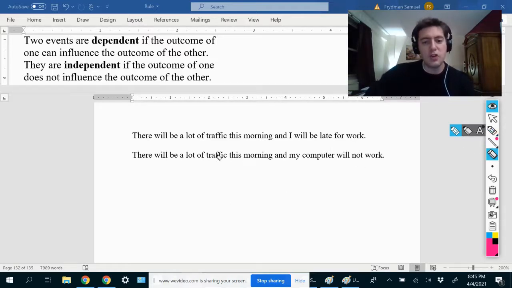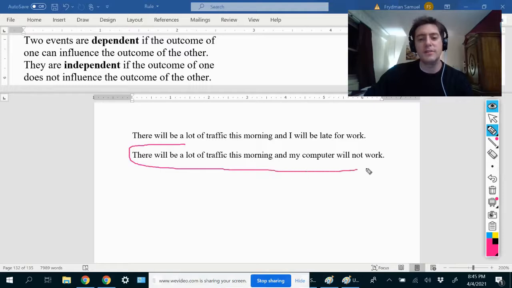There will be a lot of traffic this morning and my computer will not work. Well, whether or not there's traffic in the morning when I'm driving to work has nothing to do with whether my computer is working when I get there. So these two things have nothing to do with each other, and therefore they are independent. So we will circle those.